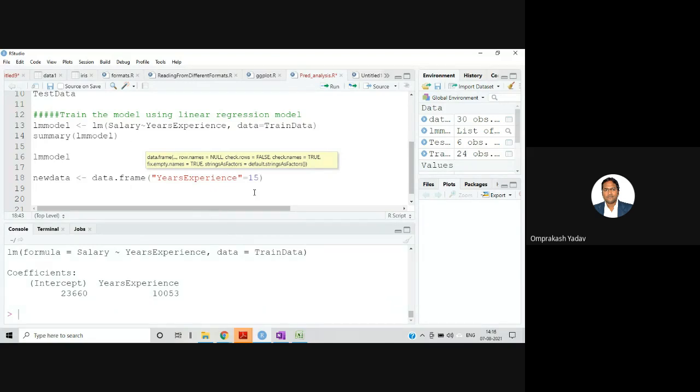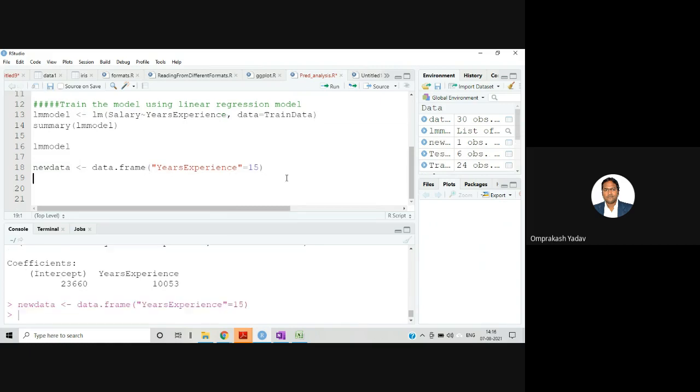So I'm taking one unknown data, and I'm making a data frame of that as new data. For this new data I'm taking years of experience as 15. So let's run this. My new data is ready. So now let's try to predict for this new data.